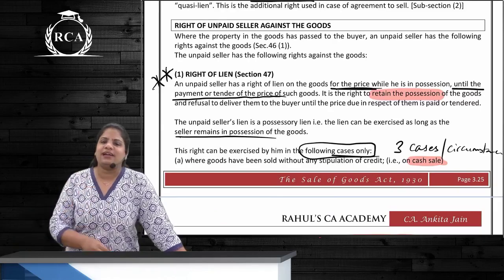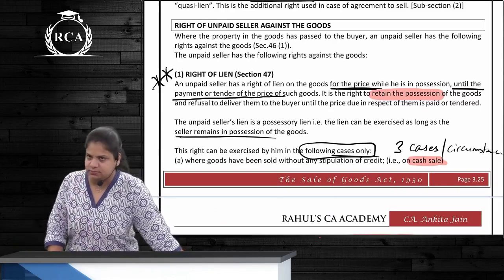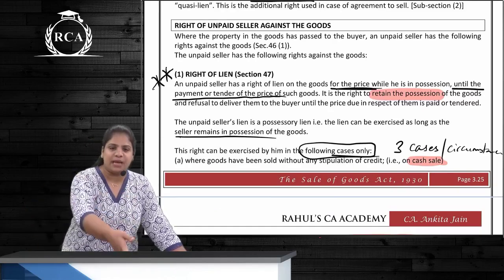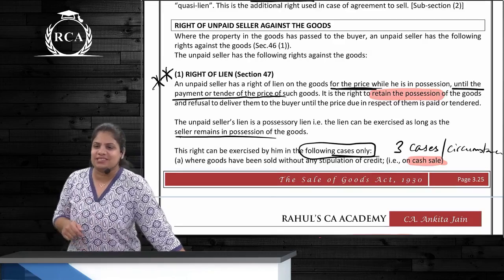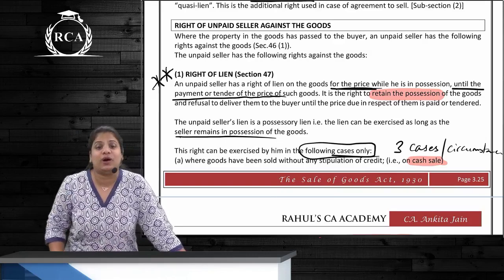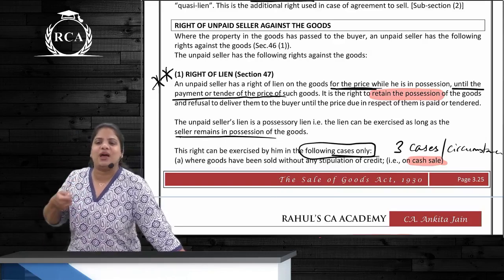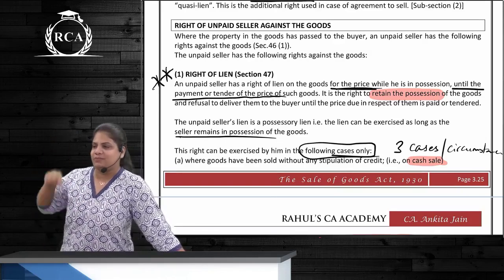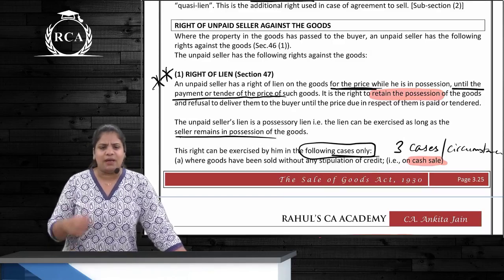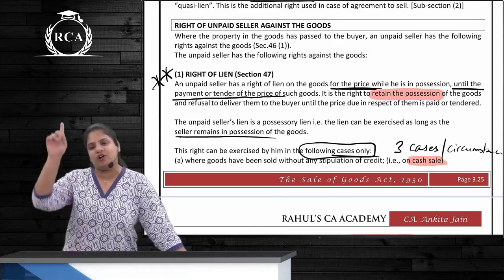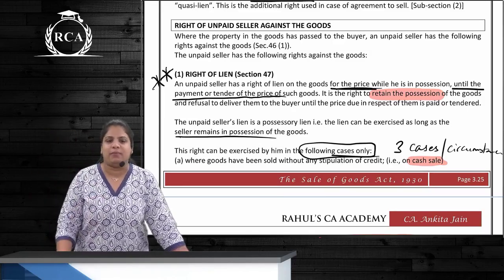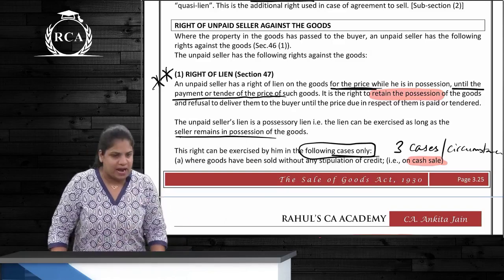Now, a TV of 1 lakh the buyer has purchased. The buyer gives him 1 lakh rupees, but the seller says, I am going to keep this TV over here because last year you took 1 lakh from me. This 1 lakh that you have given right now is towards adjustment for that debt. What he's telling, is it valid? Not valid. Why? Because he cannot exercise lien for adjustment against any other debt. It can be exercised only towards payment for price of that goods, correct?